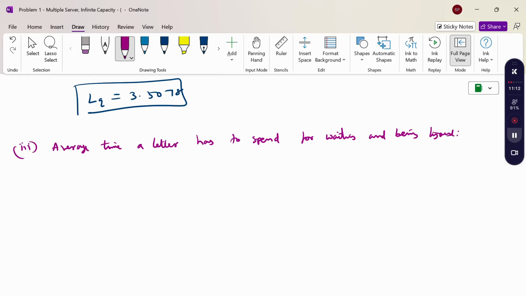So average time is W. What does this mean? The letter spends time where? In the system. The typing process is the system.